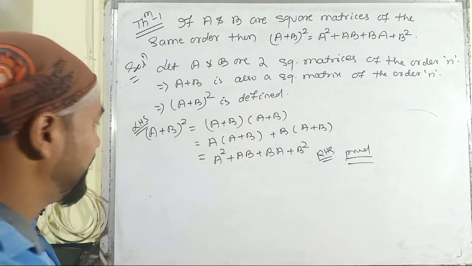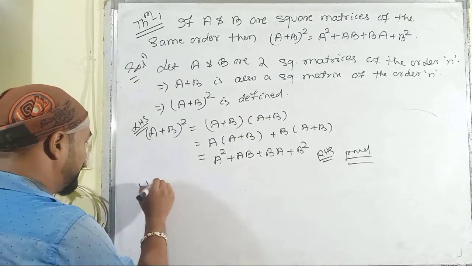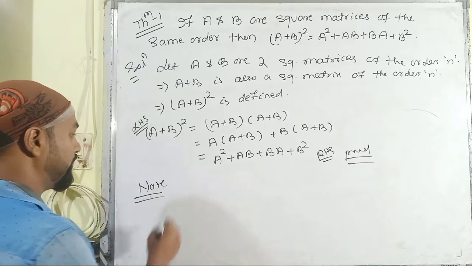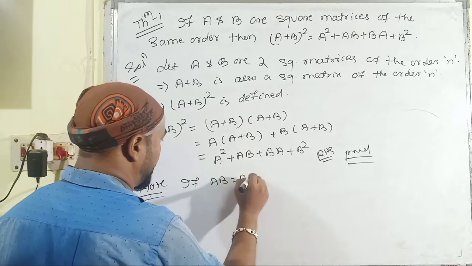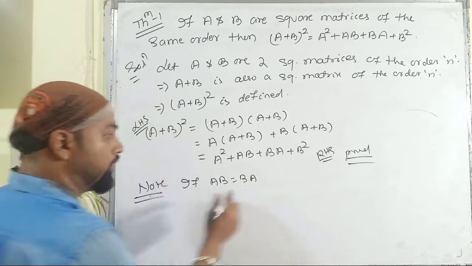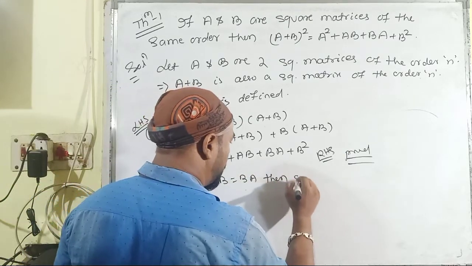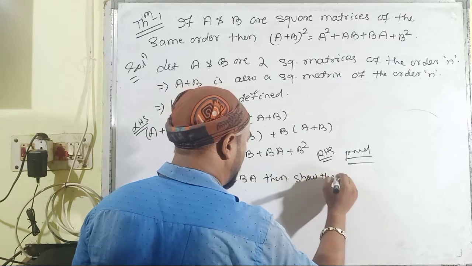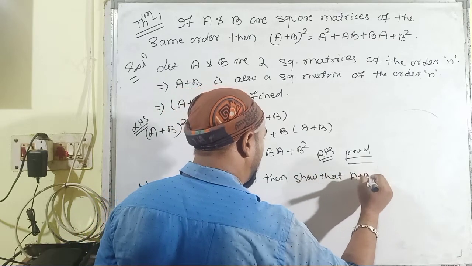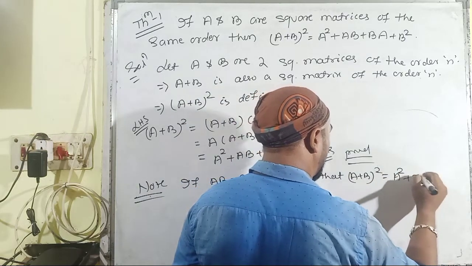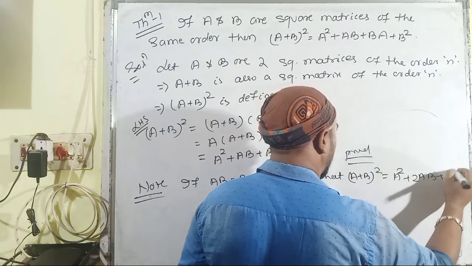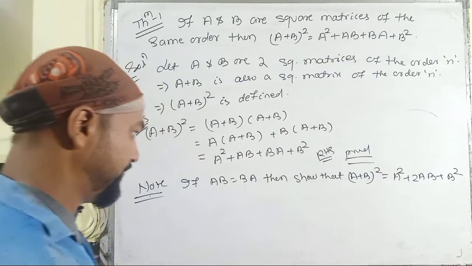But there is a fundamental note based upon this theorem. If AB is equal to BA, that means it is given to you, then whole square of A plus B is equal to A square plus 2AB plus B square.